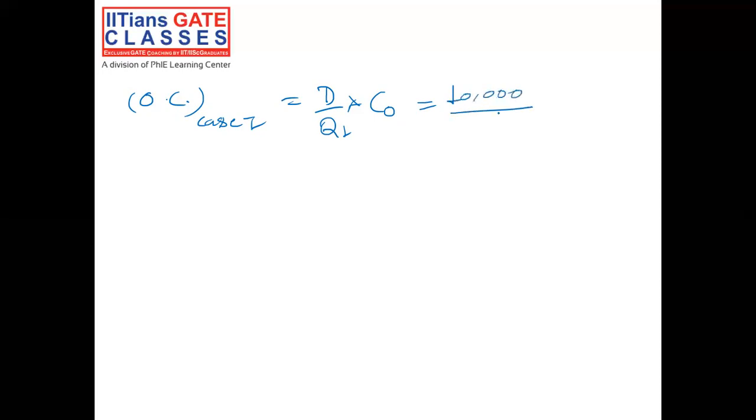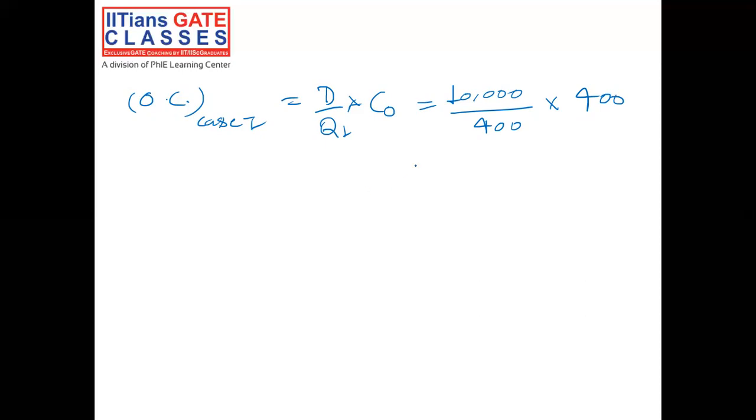Now see what the ordering cost is. The ordering cost for case 1 would be equal to D by Q1 into CO, where D is 10,000 divided by Q1, and in case 1 we are ordering 400 units at a time, with the ordering cost being 400 rupees per order.